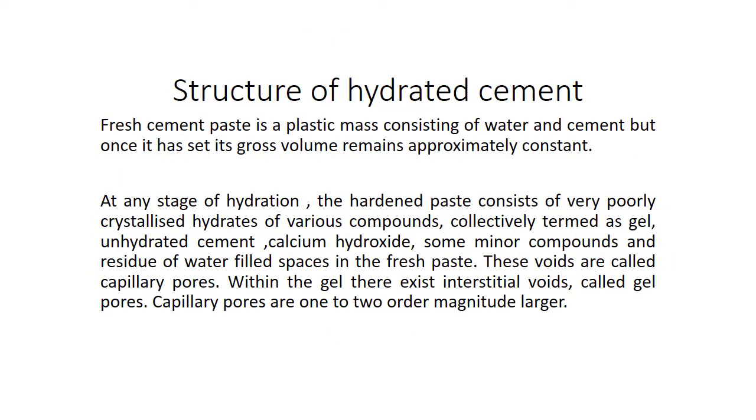Now let us see the structure of hydrated cements. What are the things present in hydrated cement? At any stage of hydration, the hardened paste consists of poorly crystallized hydrates of various compounds, collectively termed as gel, unhydrated cement, calcium hydroxide, and some minor compounds, and also residue of water filled spaces in the fresh paste.